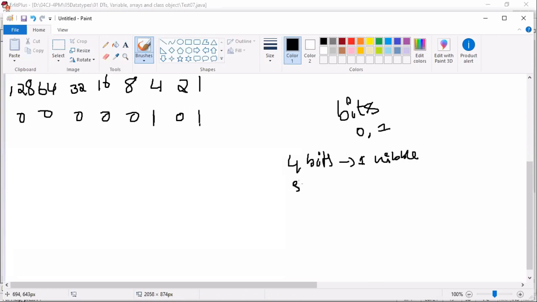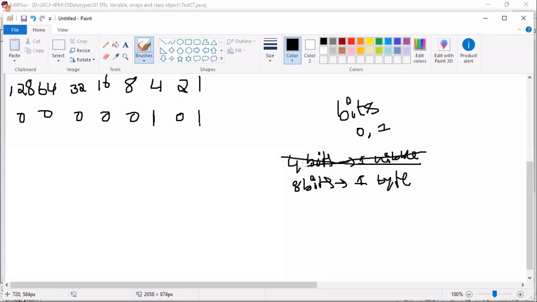An 8 bits combination we call 1 byte. And for a 16 bits combination there is some other terminology, I don't remember, not required.